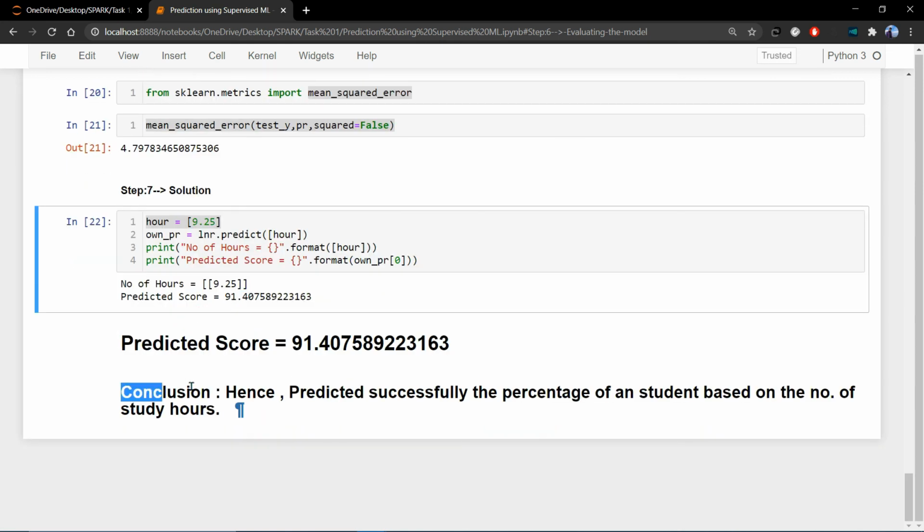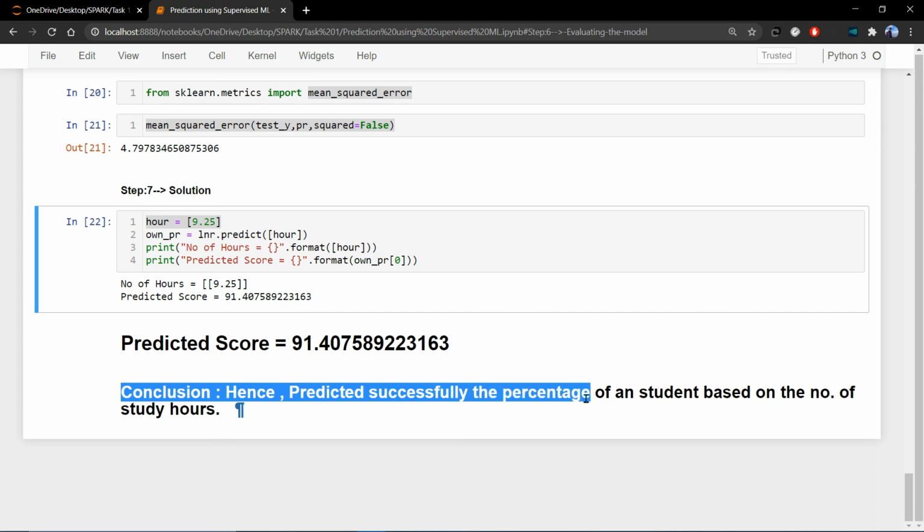Conclusion: we successfully predicted the percentage of a student based on the number of study hours.